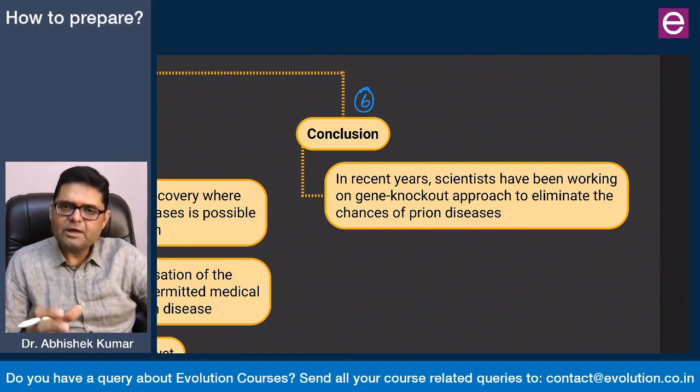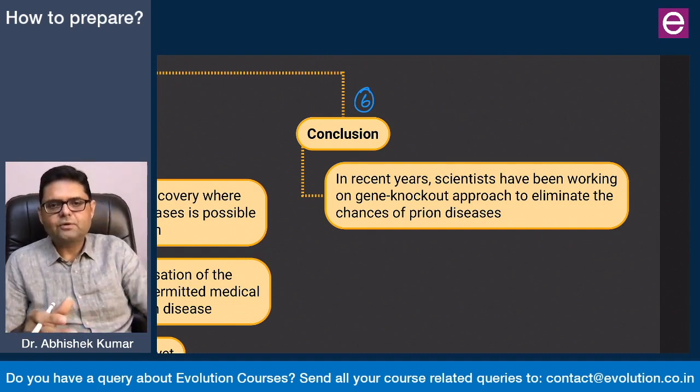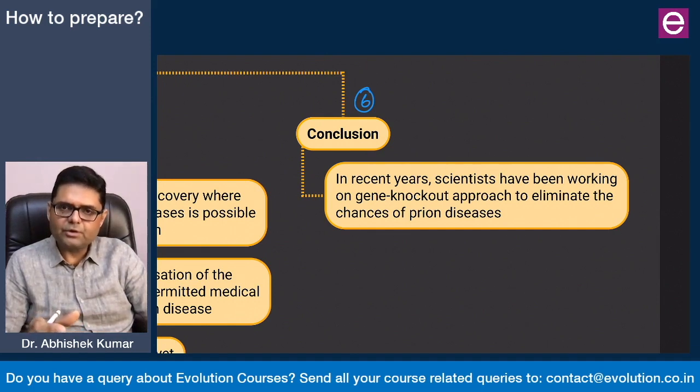But in farm animals, the scientists have been exploring ways to have knockout mutants so that we completely remove the function of prion genes.